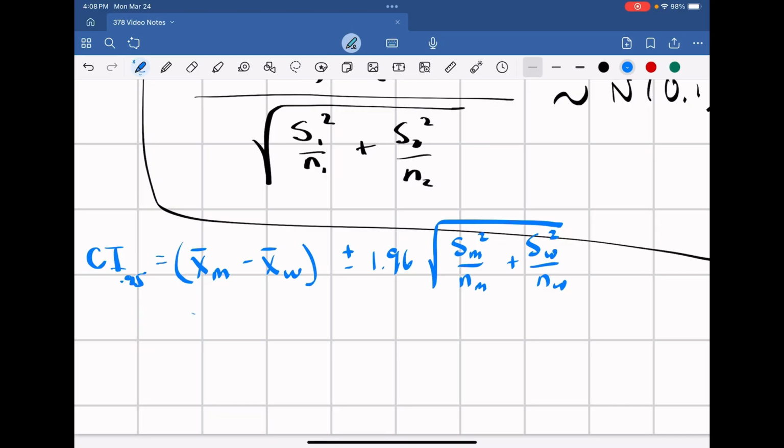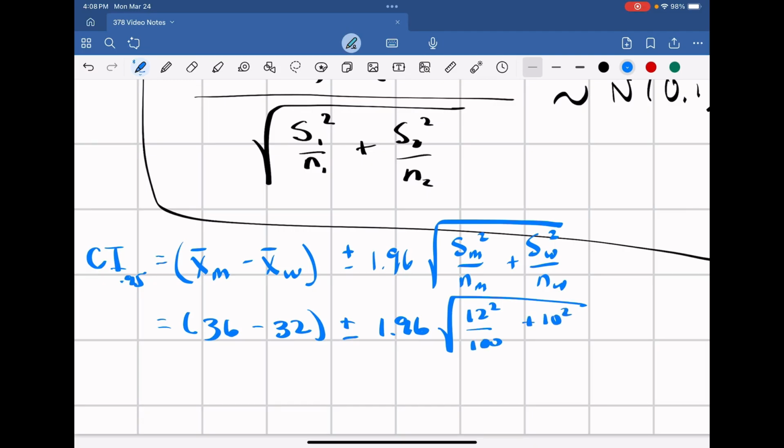So here we get 36 minus 32 plus or minus 1.96 times the square root of 12 squared over 100 plus 10 squared over 40. And this is equal to the range of 0.11 and 7.89.